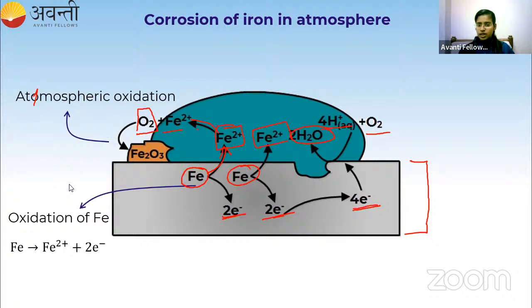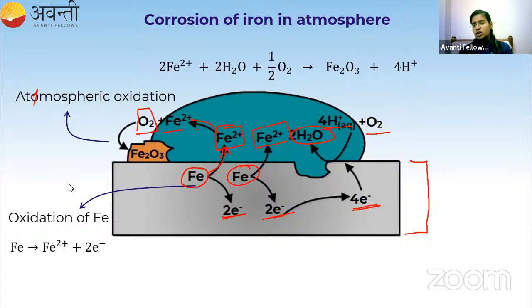So Fe2+, which is formed by the loss of two electrons, will react with the water present in the atmosphere. Water means the moisture. In the moisture we have H2O molecules, right? So it will react with the moisture in the atmosphere, and also take half a molecule of oxygen, and it will be converted to Fe2O3.